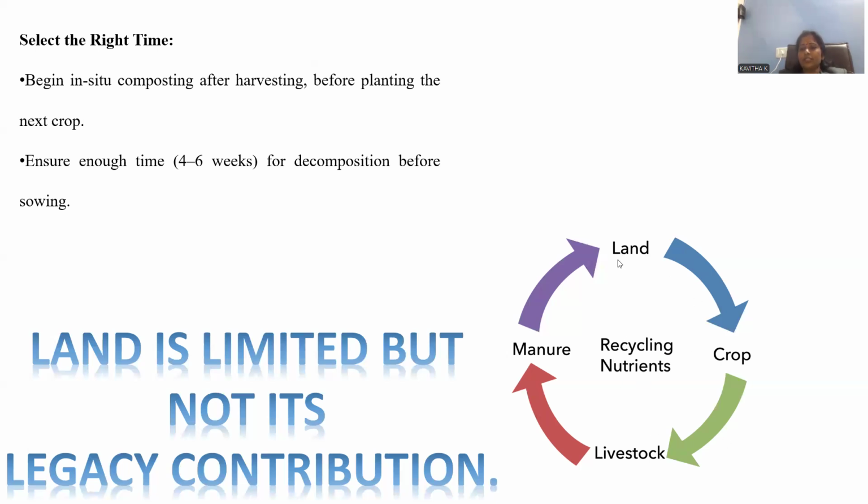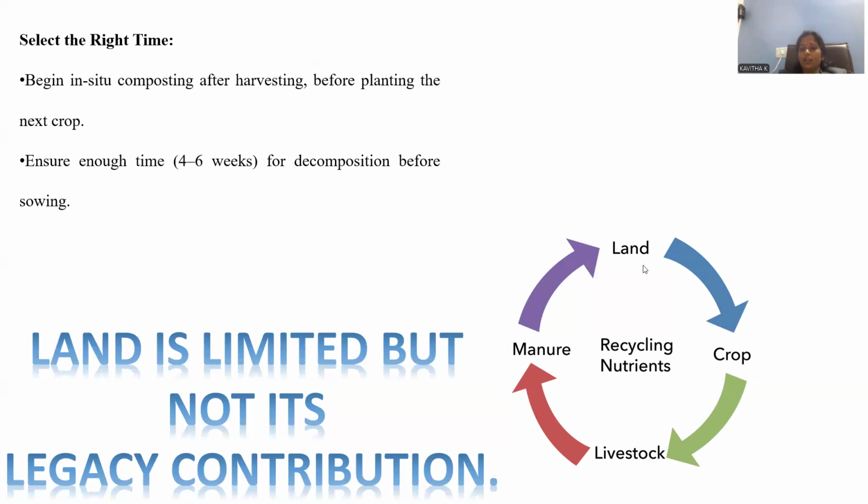Recycling nutrients. So land is the ultimate source where the entire generation of food materials happens. That is the only valuable resource which is giving all kinds of food materials for us, right? So there we are going to plant the trees, all kinds of grain materials can be sown, and the crops can be grown.